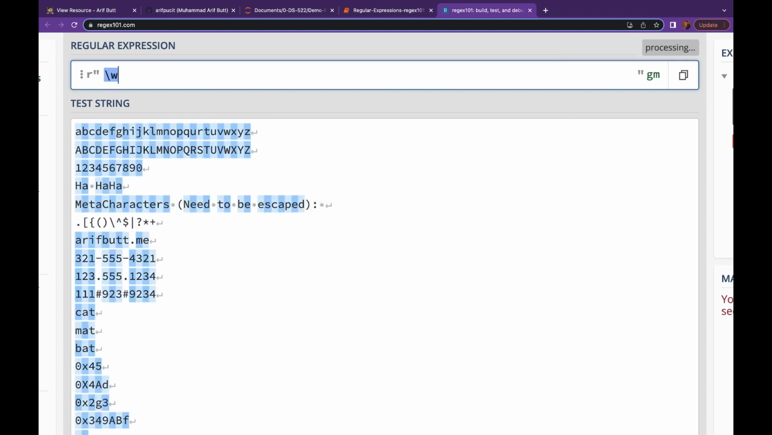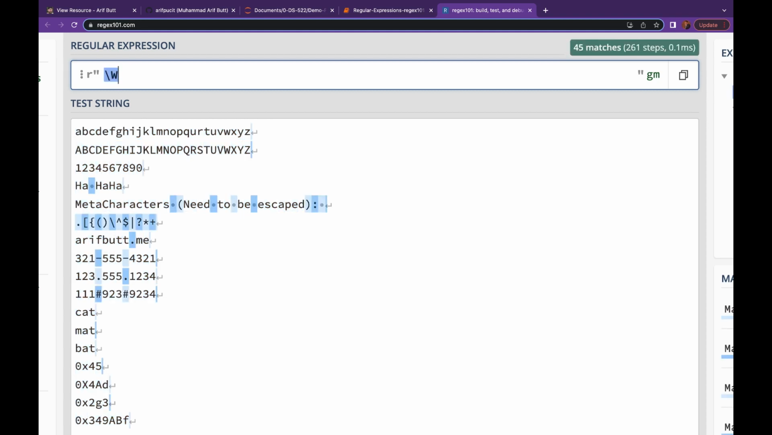Let me use the lowercase w. This lowercase w matches a single alphanumeric character: lower and uppercase alphabets, 0 to 9 digits, and underscores. Note the spaces, new line, dot, colon, and so on, they are not matched. Let me use the capital W, which is of course the negation. Let me use lowercase s. Lowercase s is used to match white space characters like space, carriage return, new line, and tabs. Let me use capital S, which is of course the negation.